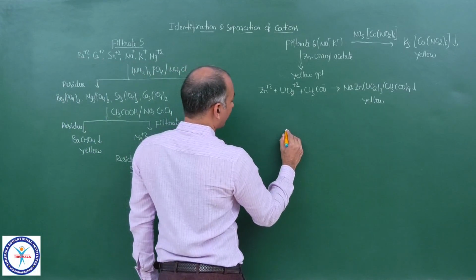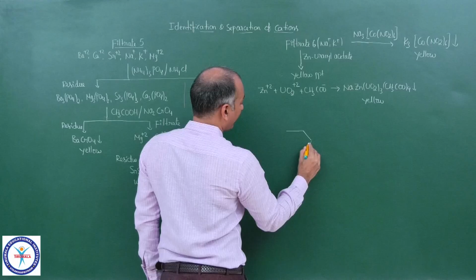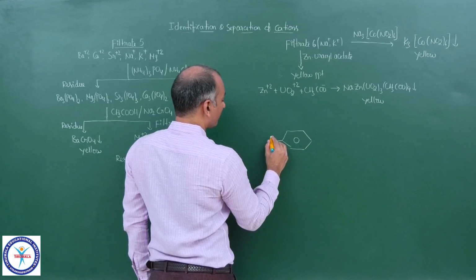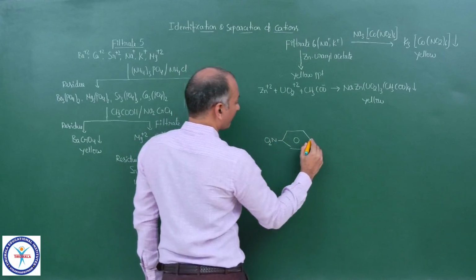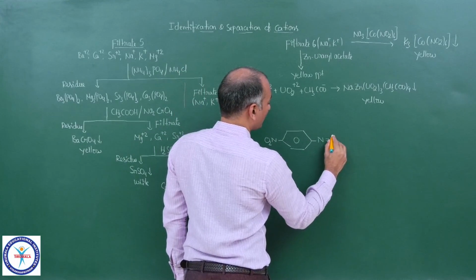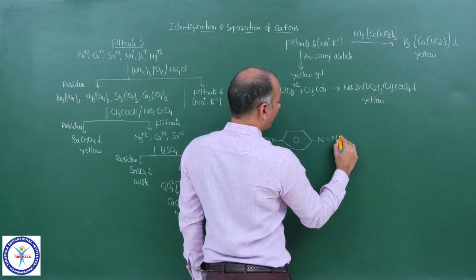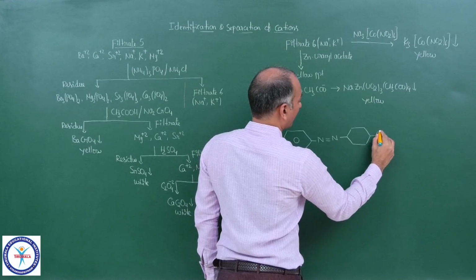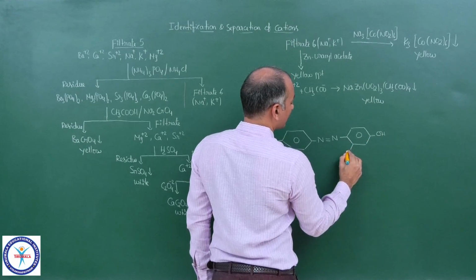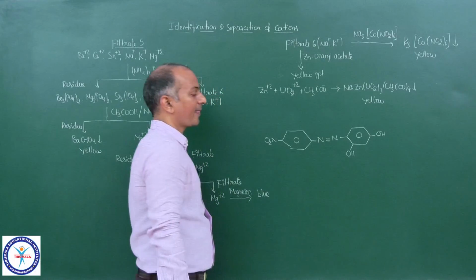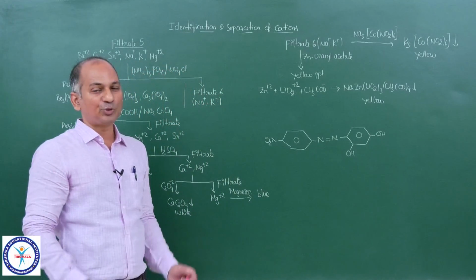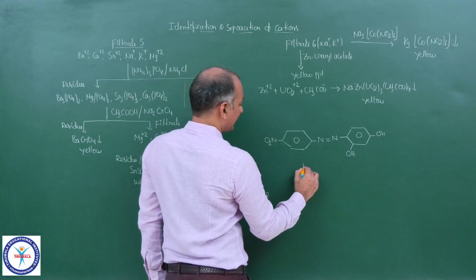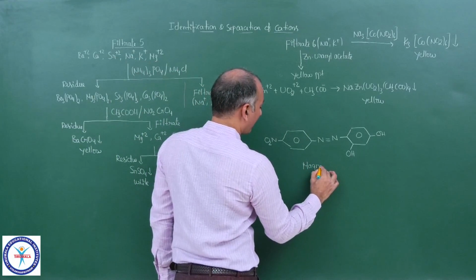Magneson 1 reagent is actually an azo dye: a benzene ring with NO2, here the azo bond N double bond N, and here we have OH, OH. And imagine which two compounds, when combined, will give you this Magneson 1. This is Magneson 1.